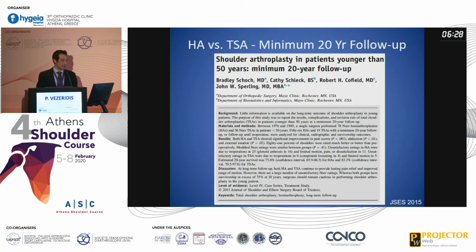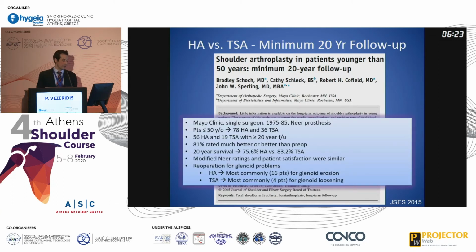The Mayo group looked at hemiarthroplasty versus total shoulder arthroplasty at minimum 20-year follow-up, and this was published in JSES 2015. This is a single surgeon series performed between 1975 and 1985. Patients were 50 years old or younger, and they had 56 patients who underwent hemiarthroplasty and 19 patients who underwent total shoulder arthroplasty with at least 20-year follow-up.